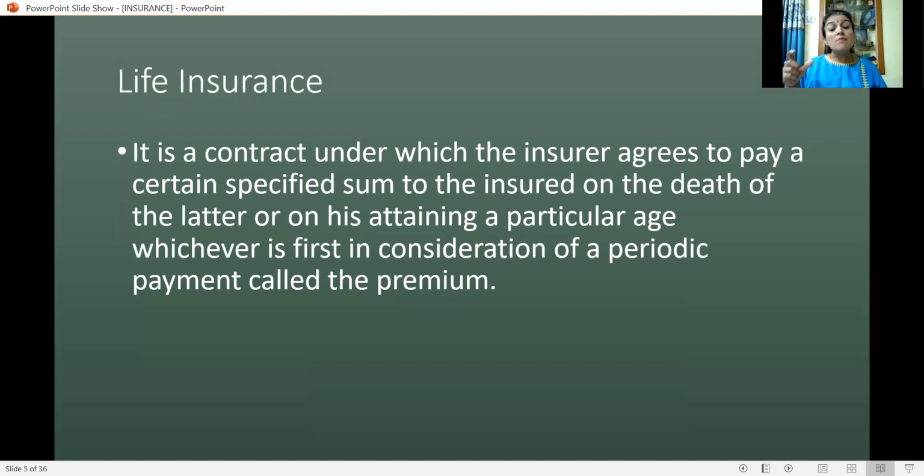This is the term of insurance. In between the term, if anything happens to the life of the insured, he gets the amount assured. If nothing happens, and he is still alive after completion of the term, even then he gets the policy amount in case of life insurance.